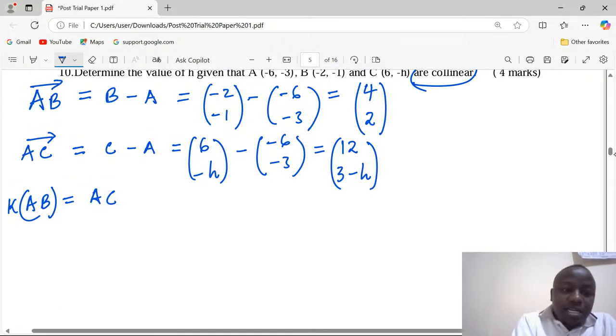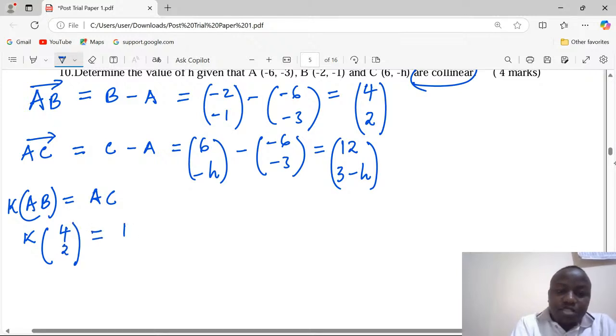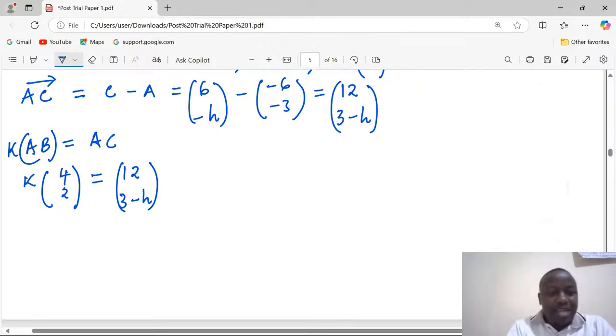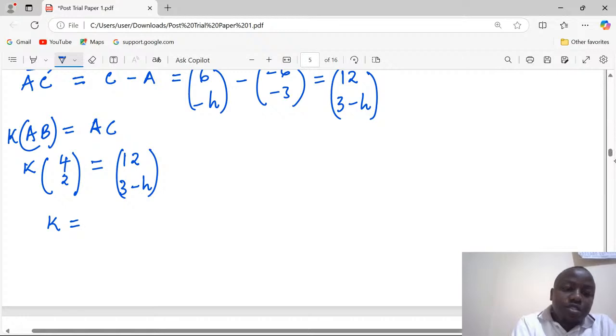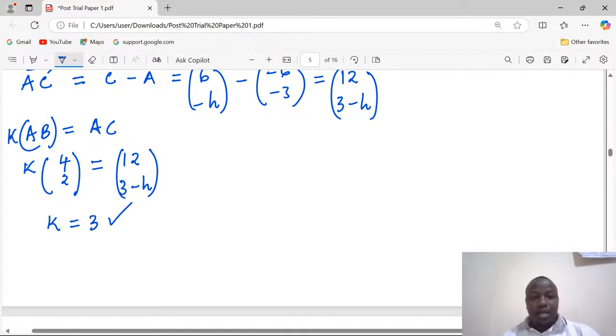When we take k multiplied by vector AB, which is (4, 2), this is the same as vector AC, (12, 3 minus h). The x component is complete because we can use 4k equals 12, and the value of k is confirmed to be 3.